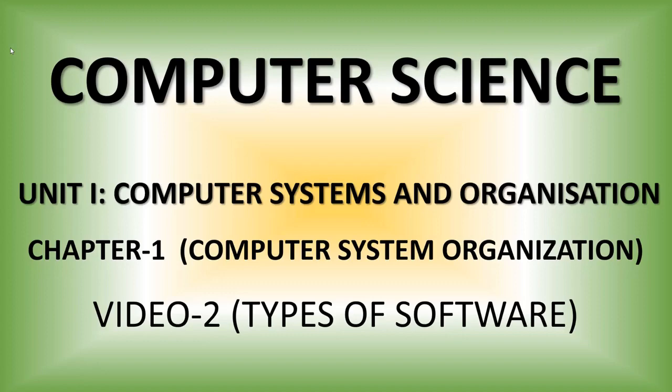Next, we studied about hardware and software. What is hardware? Hardware is the part of the computer which we can touch and feel. What is software? Software means a set of instructions or a set of programs. Now we can discuss what the different types of software are.